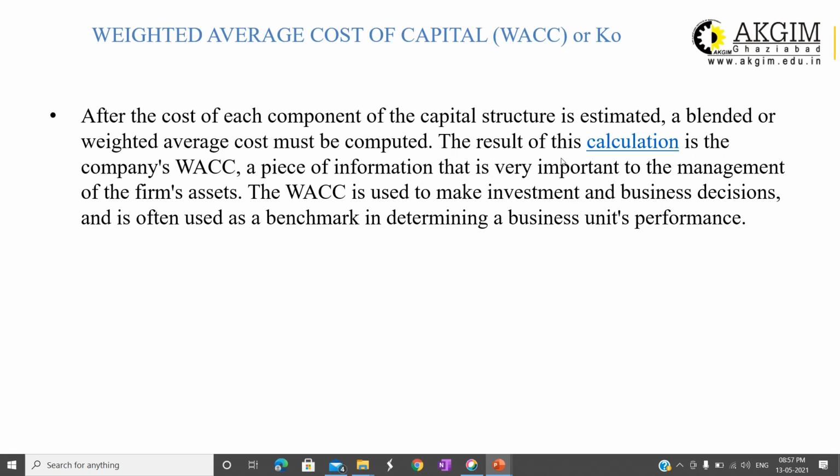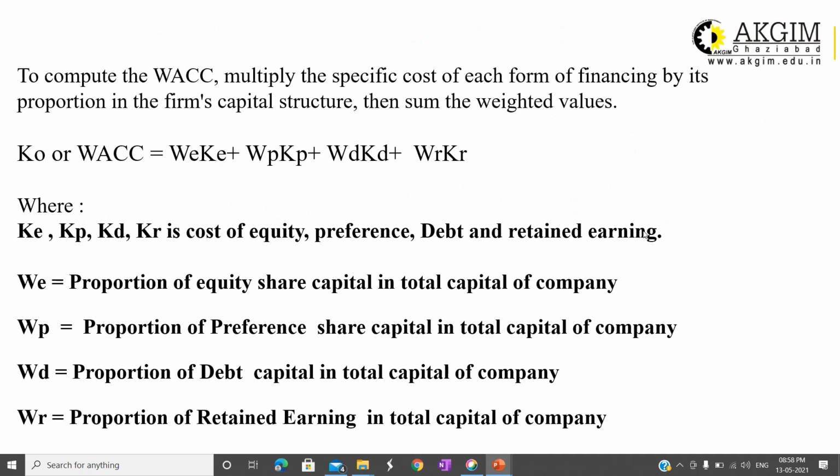The result of this calculation is the company's WACC, or average cost of capital, a piece of information that is very important to the management of the firm's assets. For decision making, such as capital investing or evaluation decisions, you need WACC, not the individual cost of capital. WACC is used to make investment and business decisions and is often used as a benchmark in determining the business unit's performance. Now, how to calculate?